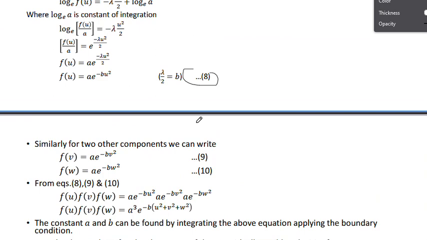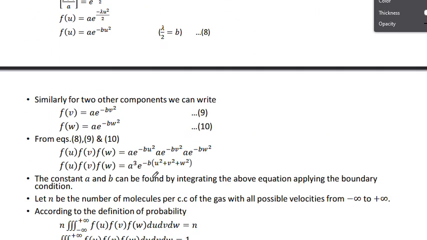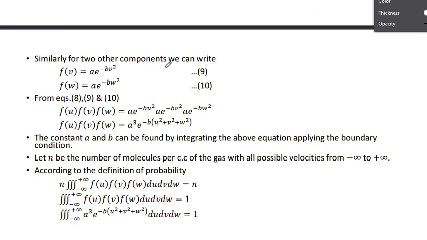Now here I have taken only the first function, I didn't take the remaining two functions. But when we got this value by using the first function, similarly we can write for the remaining two functions also, same thing. By just replacing u with v, or if you replace it with w, then you can get it in terms of w functions only. Similarly for the other two components we can write.